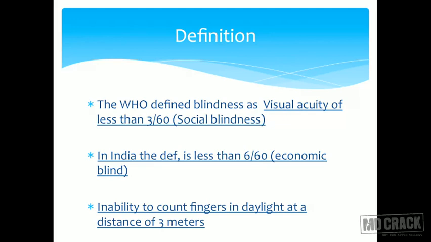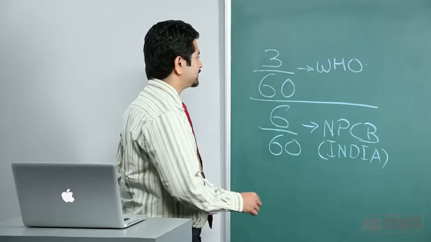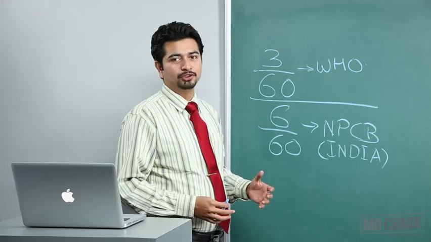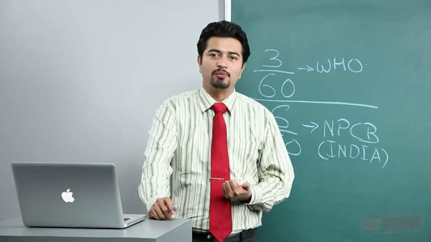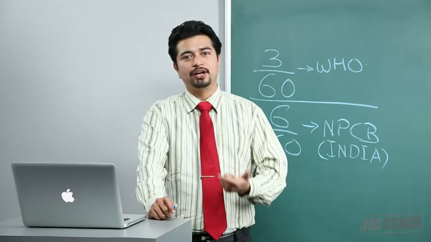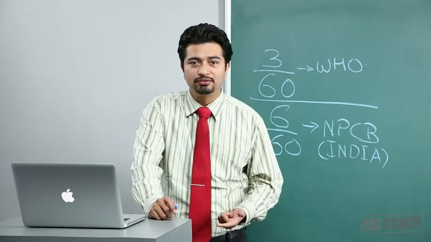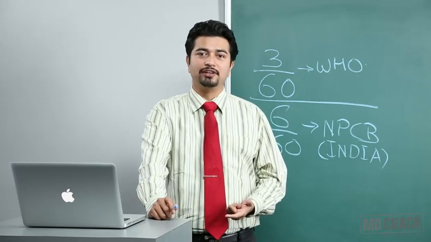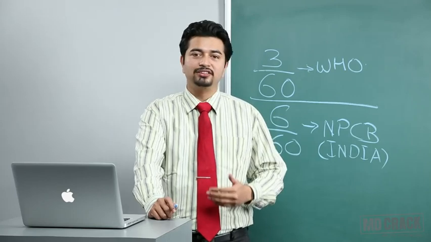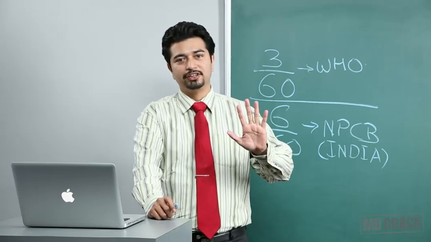So I have two different things to handle here. Inability to count fingers in daylight at 3 meters is another very, very important point. I cannot stress this enough. This is again an operational tool by WHO. We know that we don't have ophthalmic surgeons everywhere. I don't have health workers everywhere. Forget health workers, I don't have Snellen's charts everywhere. What do I do? I stand at 3 meters from the patient and I show him fingers.